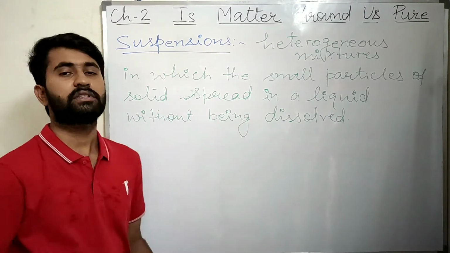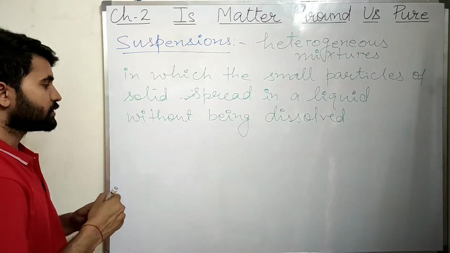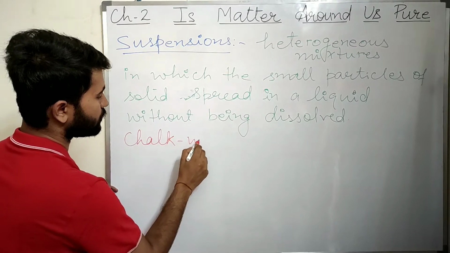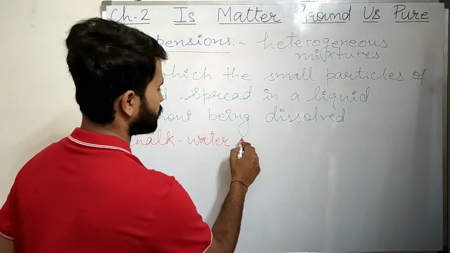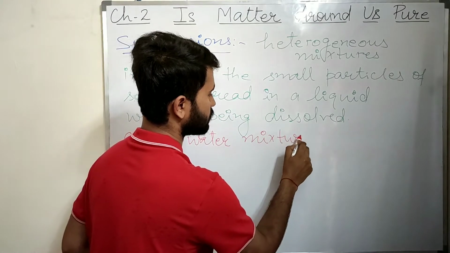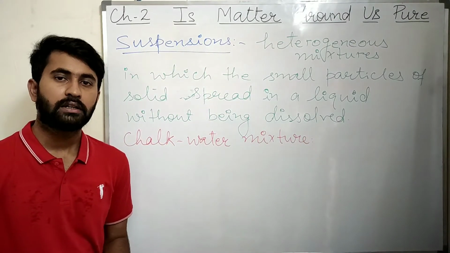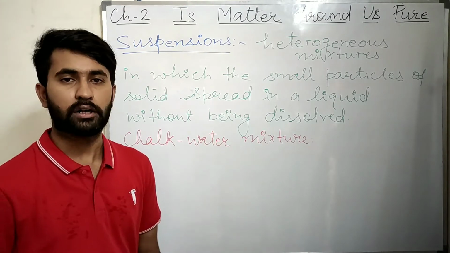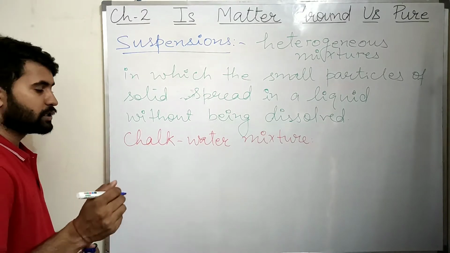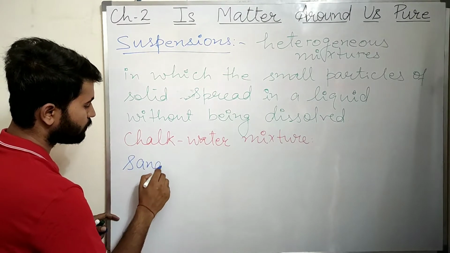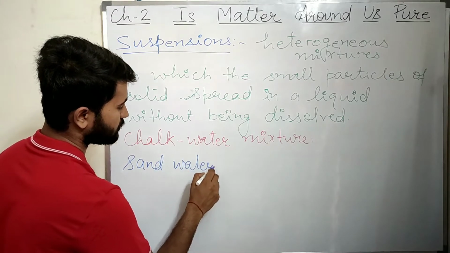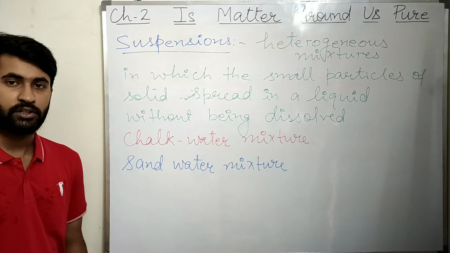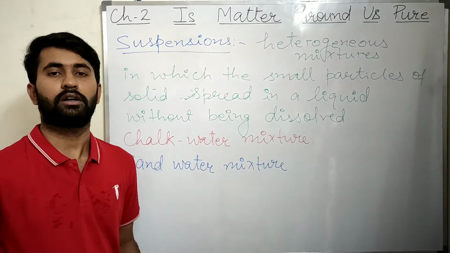So examples of suspension are chalk water mixture. Chalk water mixture is a suspension of small particles of chalk in water. Similarly, sand water mixture. It is a suspension of sand particles in water.